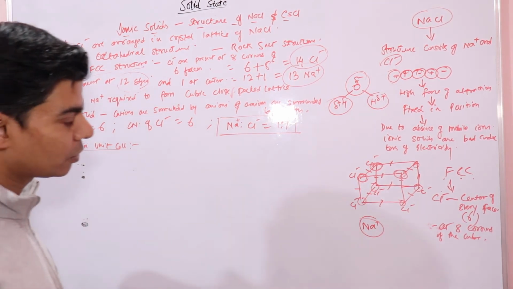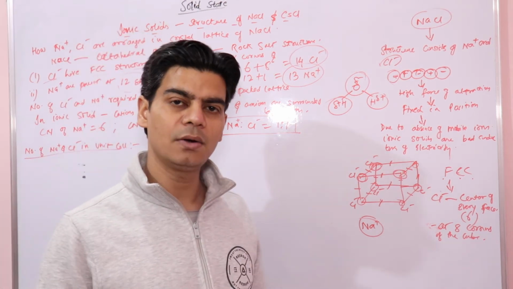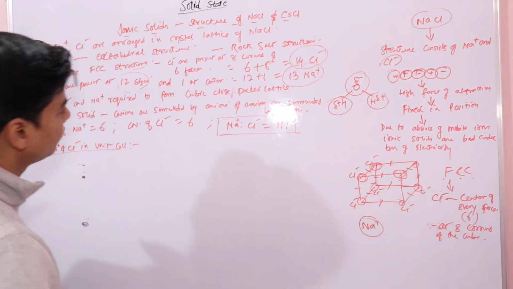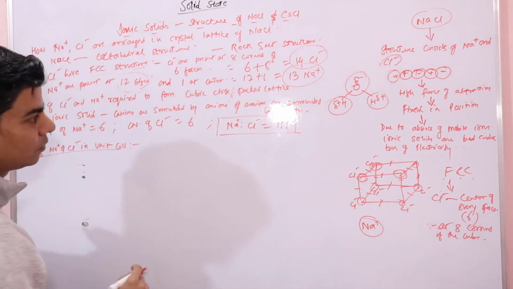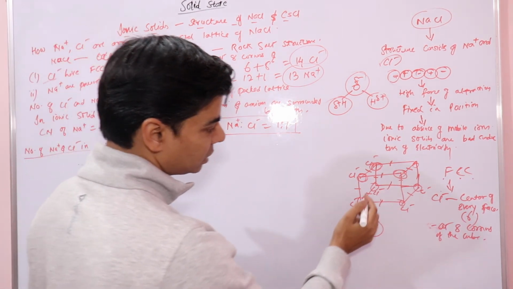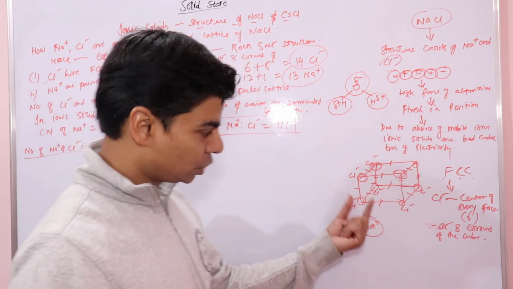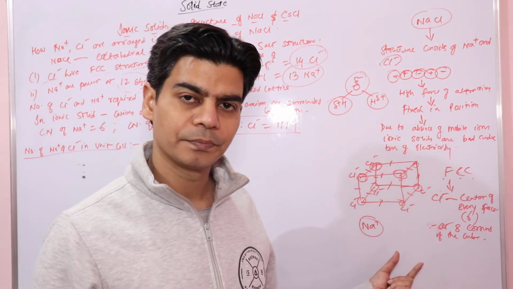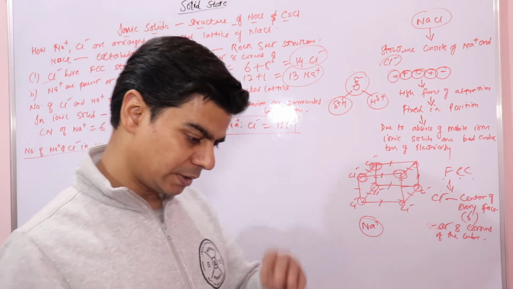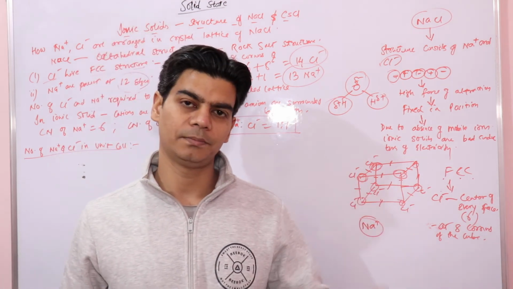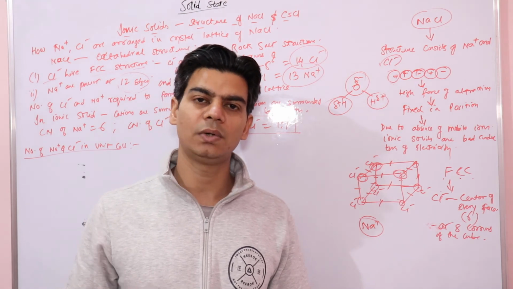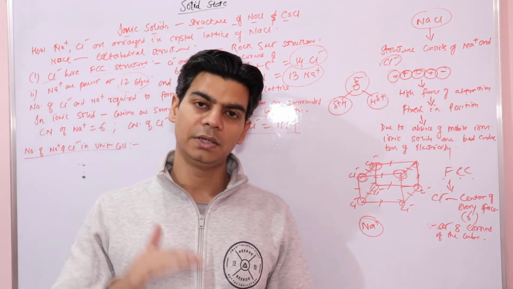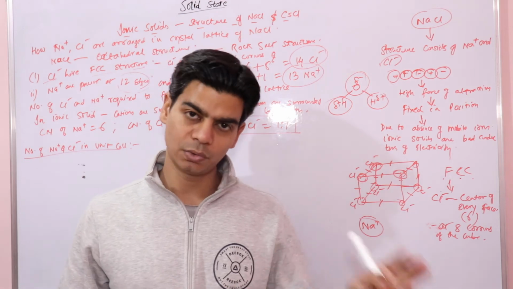Now let's see the number of particles in the unit cell of sodium chloride. Since it has a cubic closed structure, a cube has 8 corners. We studied in one of the previous lectures how to calculate the number of particles in a unit cell; you can refer to that.